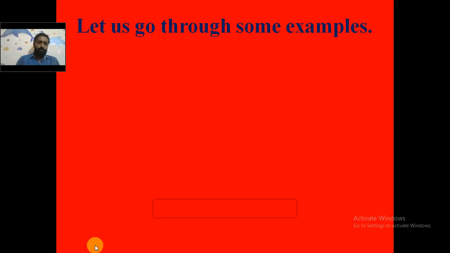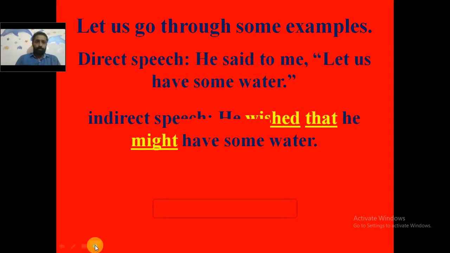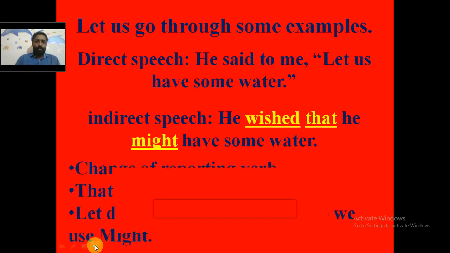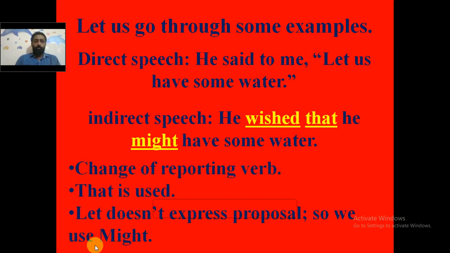Now let's go through some examples. The first example, direct speech: He said to me, let us have some water. So remember, in the direct speech there is a word let, and that particular let does not express a proposal. So when let does not express a proposal, what happens? We have to use the word might.